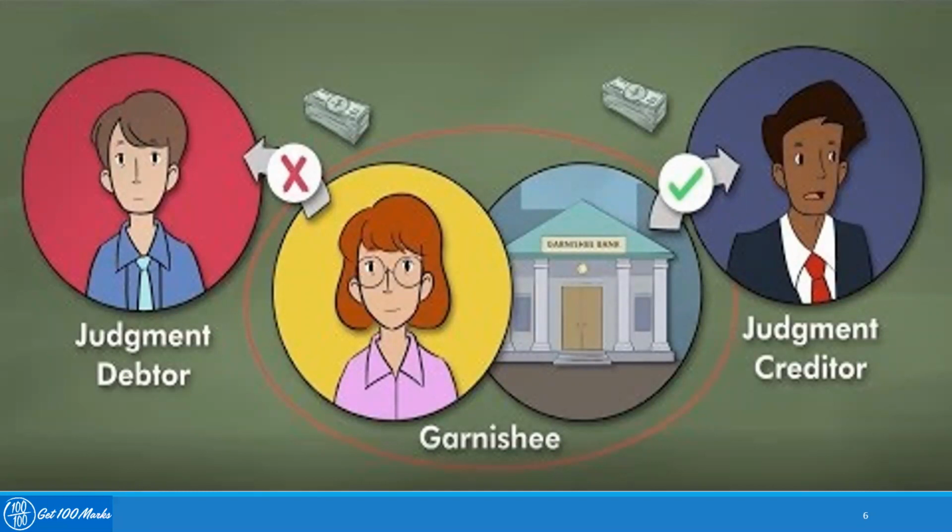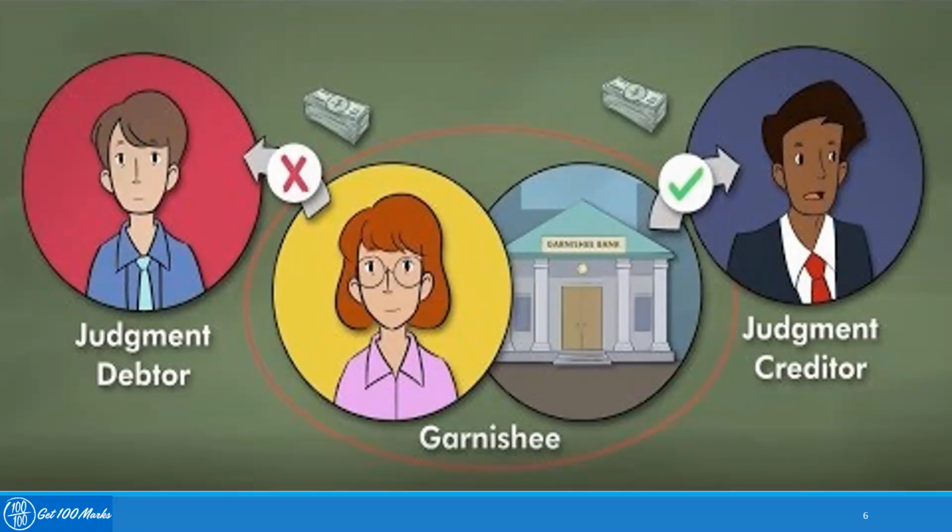So John owes 4 lakh rupees to Jacob and he is not ready to make the payment, although he has enough balance in his account. Then after multiple requests, when Jacob is not able to recover the amount from John, he can approach the court of the country and ask the court to issue a garnishee order against the account of John.